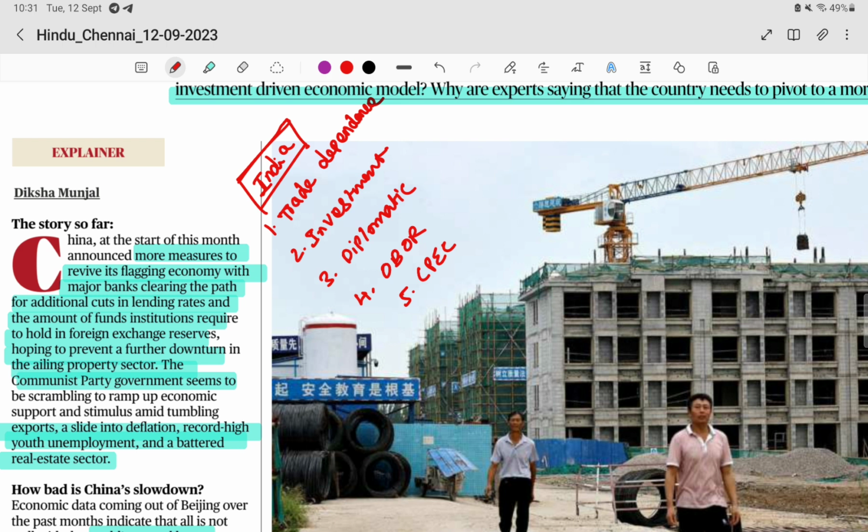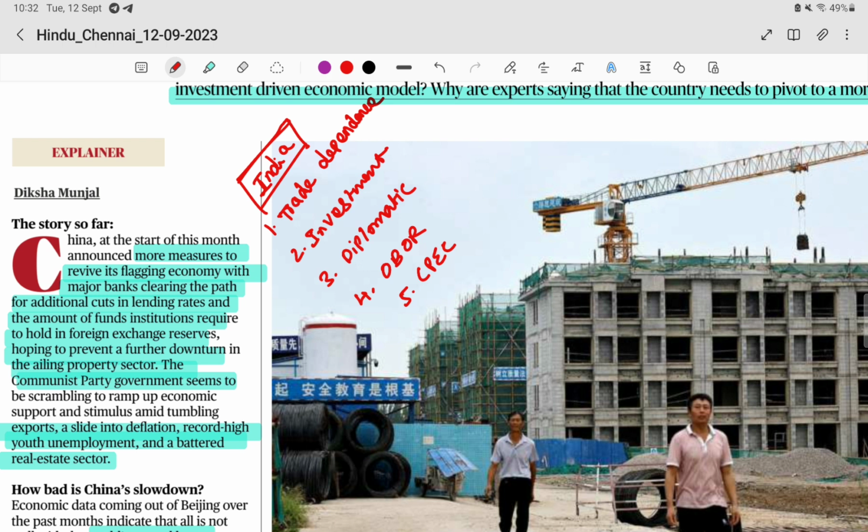The second topic is investment. On the investment side, China is investing a lot of money and has also developed a lot of unicorn companies in India. If China stops investing in India's economy, it will affect investment. But if you focus on other countries like the US and Europe, if China is slowing down, they will focus on investing in India too. So that will give a positive opportunity for investment in India.